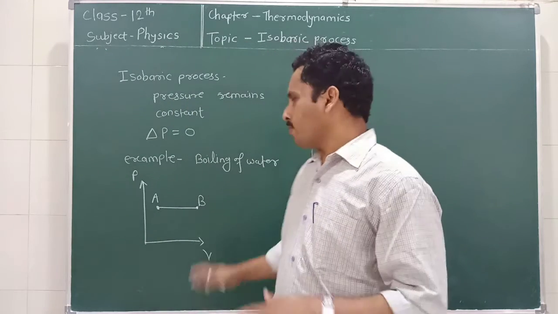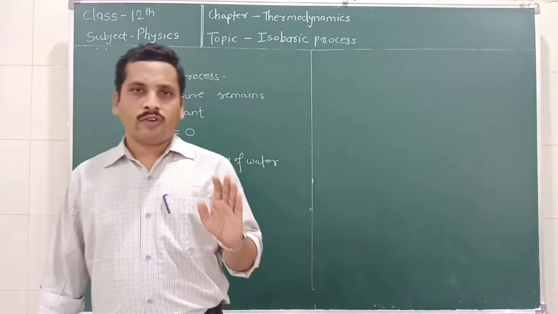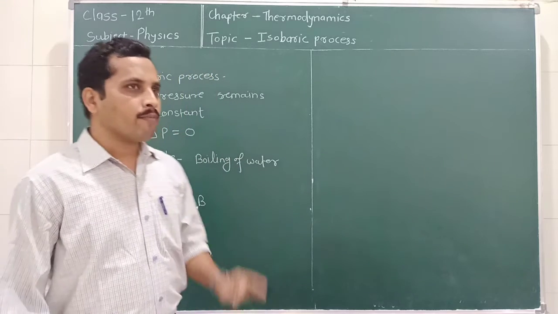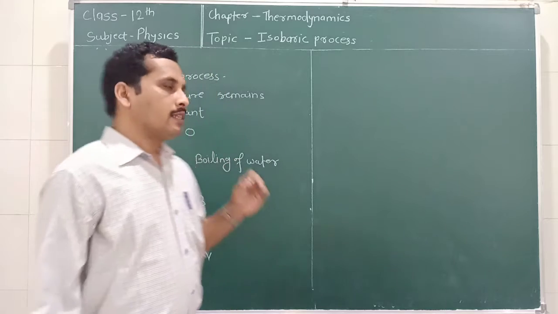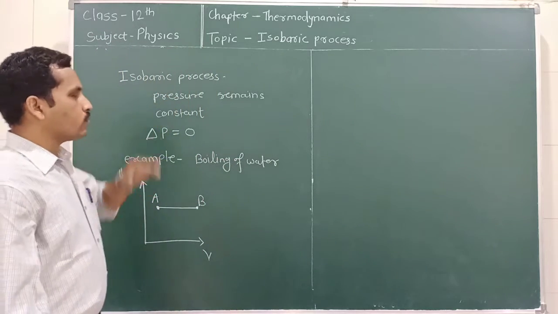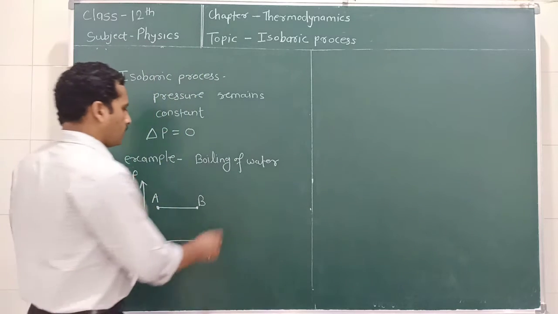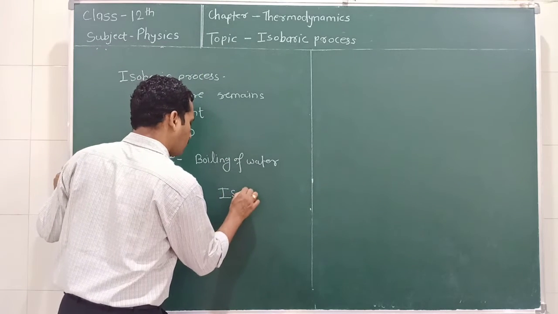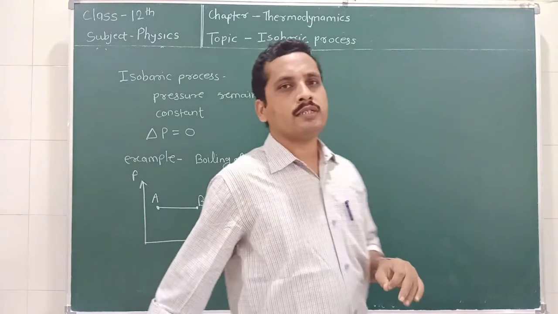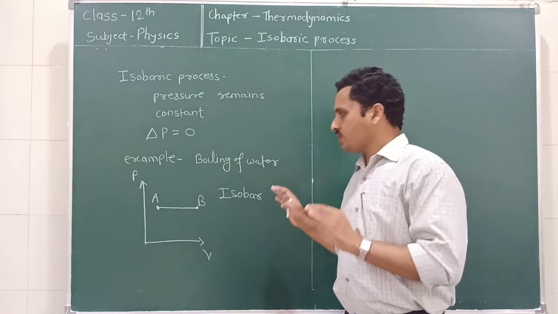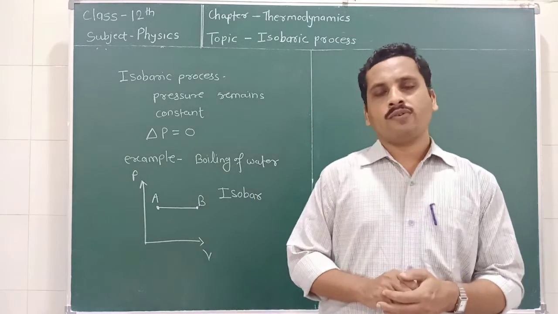Such a graph is also called an isobar. In the last lecture we defined the same graph for isothermal process, which is called an isotherm. In this case the pressure remains constant, it is called isobaric process, and if the pressure remains constant, the graph is called the isobar. So isobar means the graph in which the pressure is constant but the volume changes. Okay, now